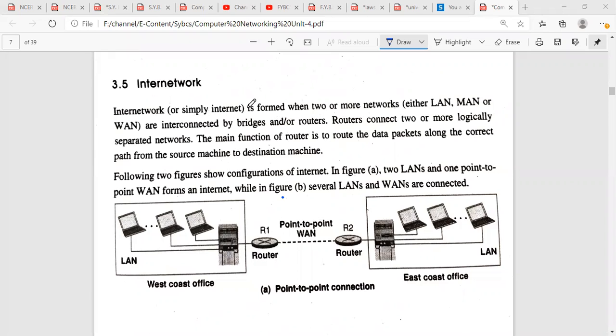Internetworks, or simply internet, are formed when two or more networks, either LAN, MAN or WAN, are interconnected by a bridge and/or routers. Routers connect two or more logically separated networks.